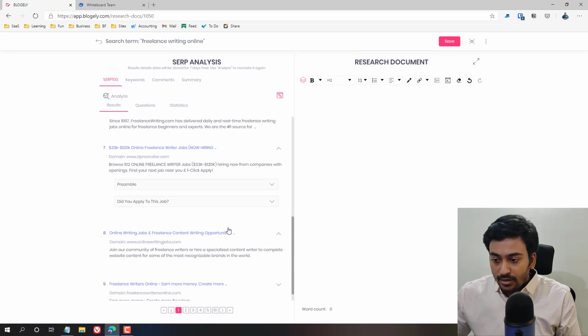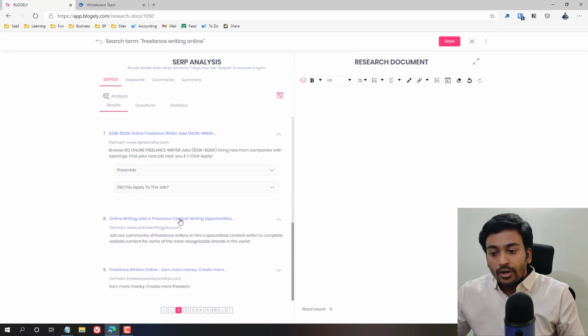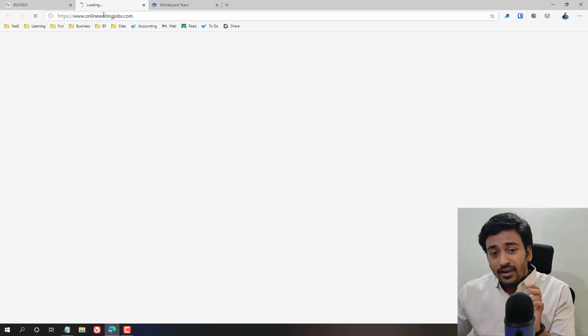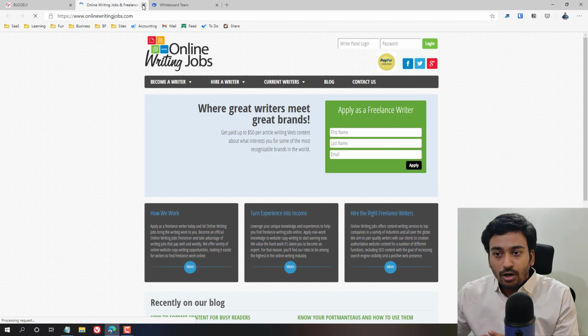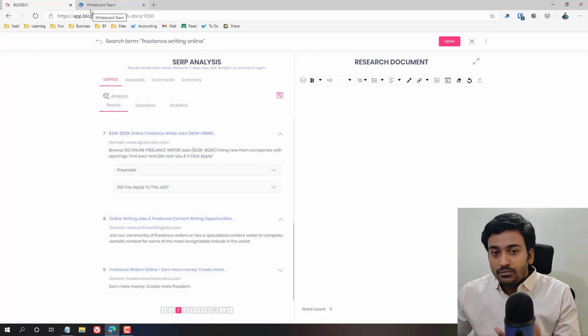Let's say, for example, if it's not recognized, you can go here, and this is where the browser extension comes into play. Whether you are doing your job, or you are just browsing the internet, you find something, and it's currently available for Chrome. So you click on the browser extension, you select all the text which you want, and select which research document you want to add it to, and it will automatically add it into the section.